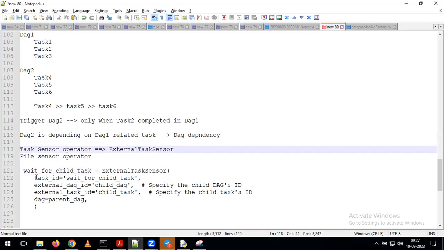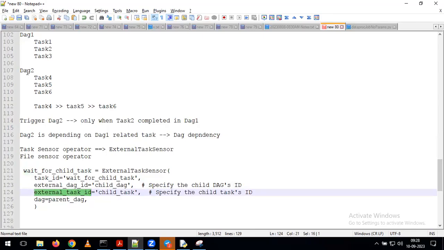In this operator, we need to pass all these variables, and the first variable is task ID. Any guesses what is the meaning of task ID? Task name. It's nothing but the task name. For every task we have to give a particular name. In that task ID, we just specify the task name. After that, we need to pass two variable names here. The first one is your external DAG ID. The next one is your external task ID.